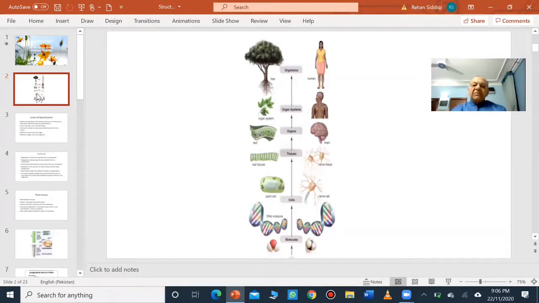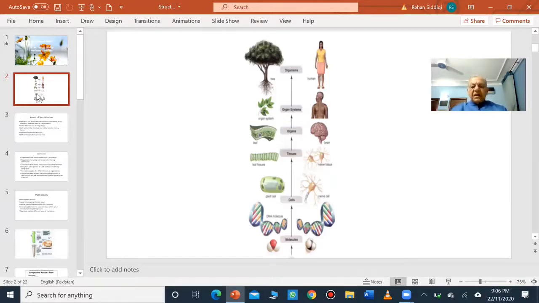We say the cell is the basic unit of all living things. Of course, cells are made up of organelles and molecules, and the atom is the basic unit of matter. But as far as living things are concerned, the cell is the basic unit of all living things. Similar cells with similar function form tissues. Then tissues form an organ, and root, stem, and leaf of a plant are the various organs. These organs then form an organ system. The root system and shoot system are the two systems in the case of plants, and then they form organisms.